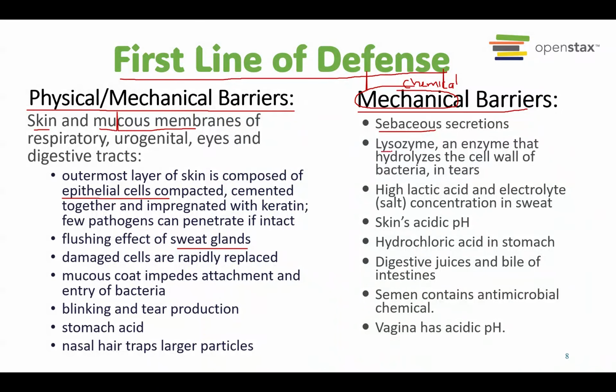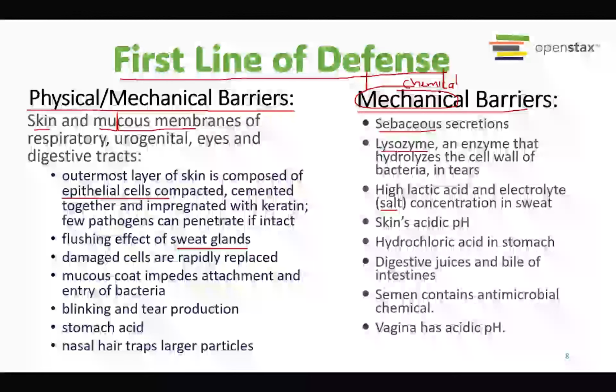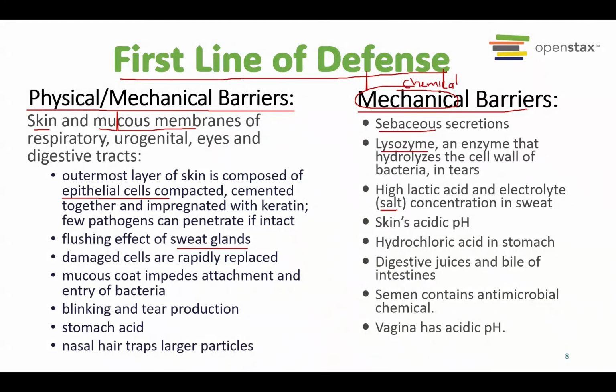We also produce an enzyme called lysozyme. It is usually present in tears, saliva, and sweat, and this enzyme is able to destroy some types of bacteria. We also have salt, for example. Our sweat is a little bit salty because we have salt in it. And the salt can also kill several types of bacteria that are sensitive to salt. Skin also has a slightly acidic pH, and this also protects us. So this acid can also kill some bacteria.